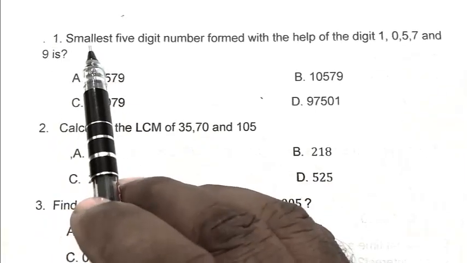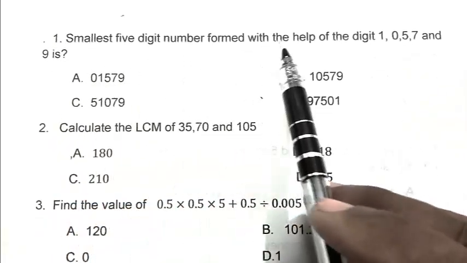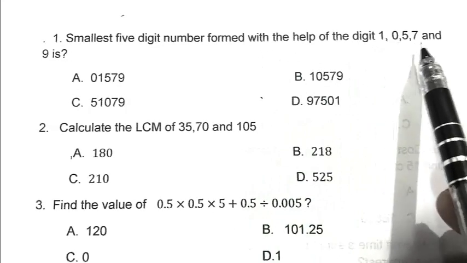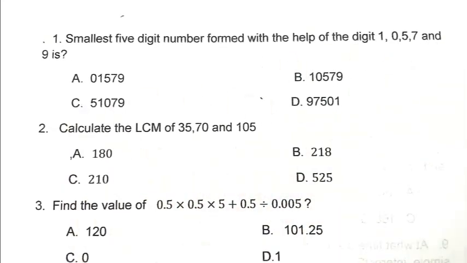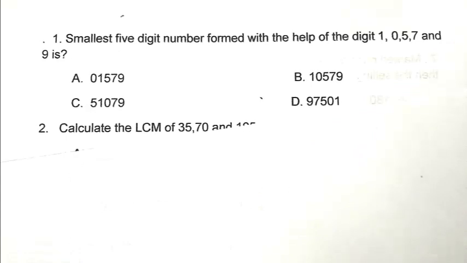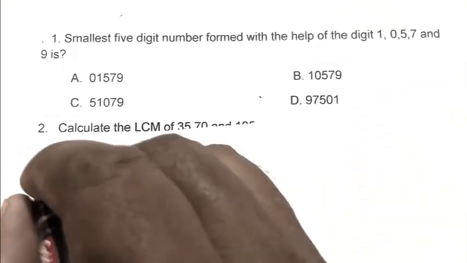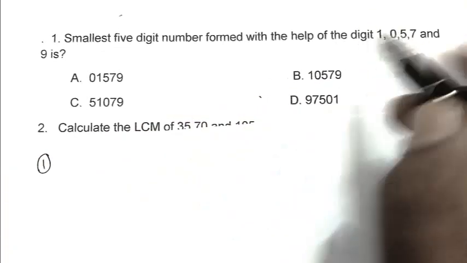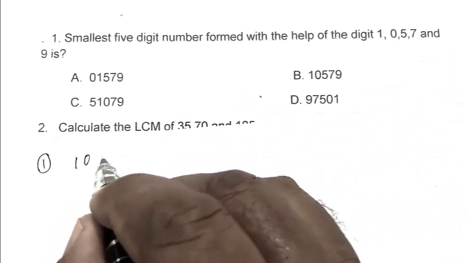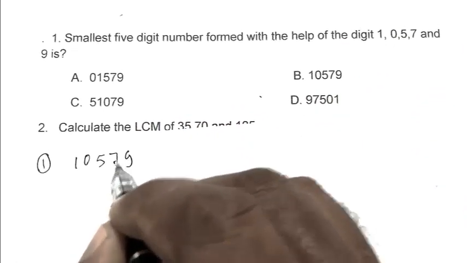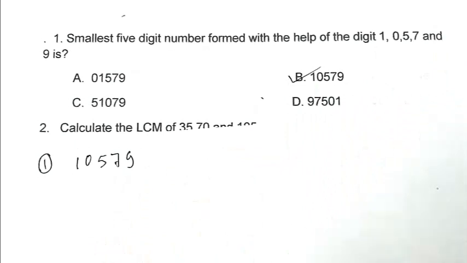Question number 1. Smallest 5 digit number formed with the help of the digits 1, 0, 5, 7 and 9 is. So we have to form the smallest number, so we write the smallest digit first, that is 1, after that 0, after that 5, 7, 9. So B is the right answer.